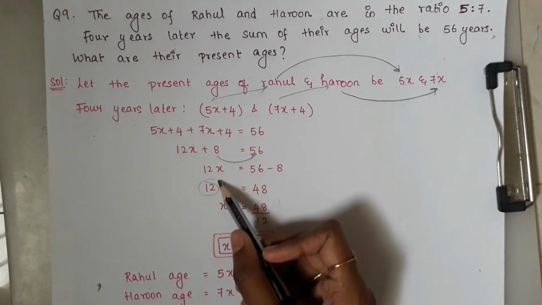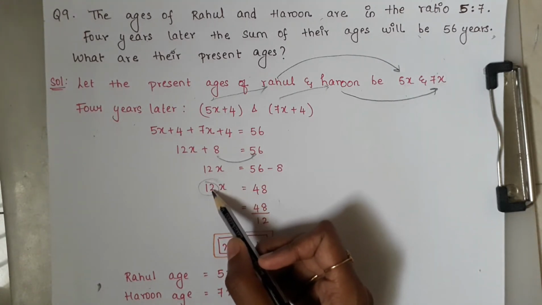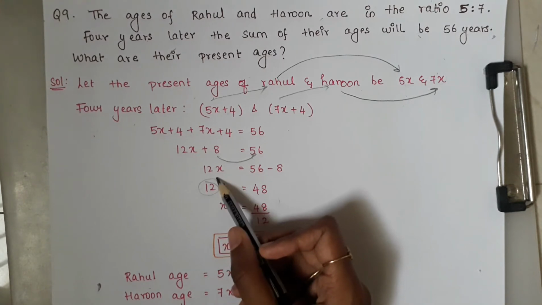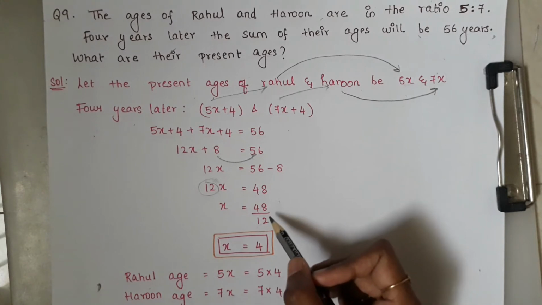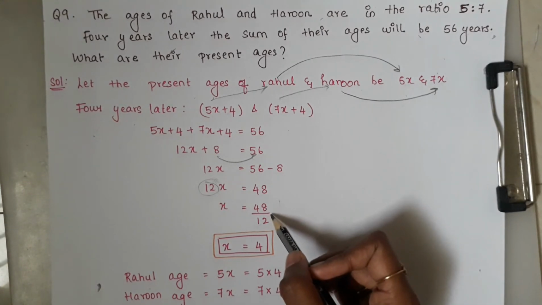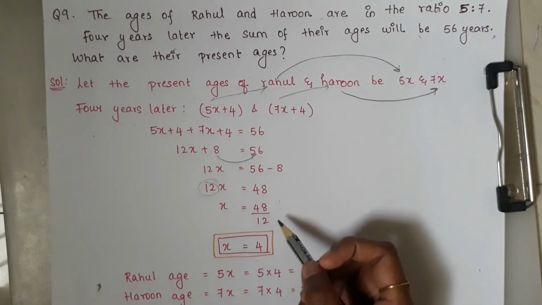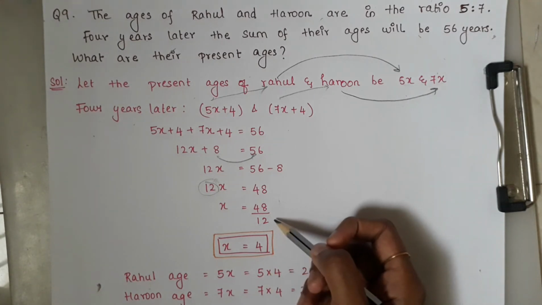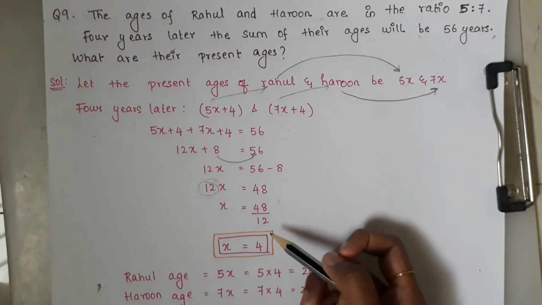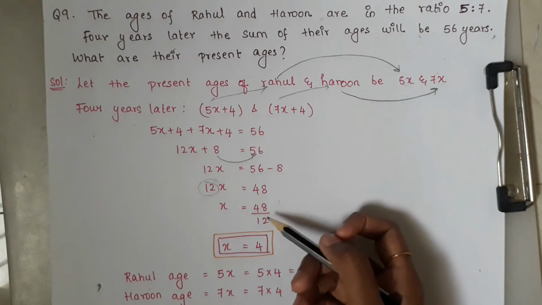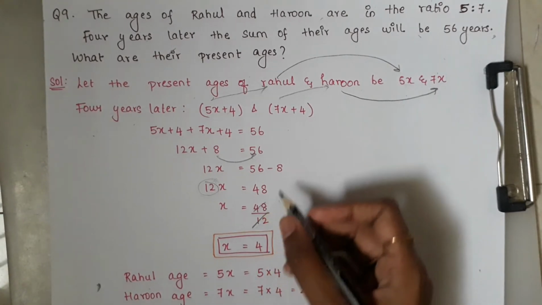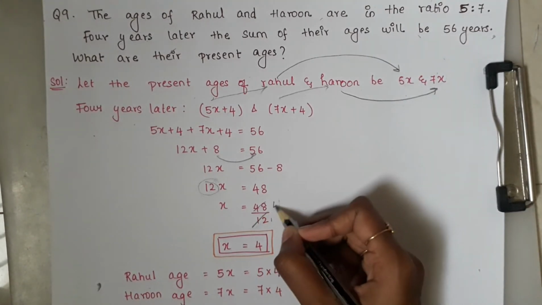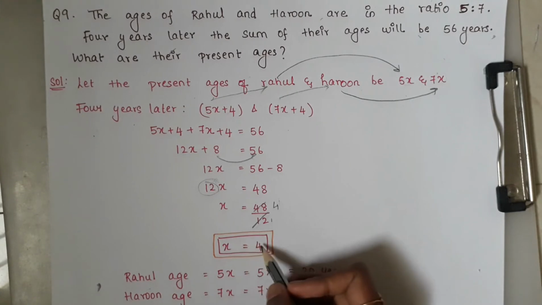In order to get the value of x, we have to remove this 12. Here the operation between the variable and the constant is multiplication. If it goes to RHS, it gets divided, 48 divided by 12, right? Either you can cancel it in the 2 table, 4 table, or any other table. Here I am directly cancelling in the 12 table. It's your convenience. So 12 ones are 12, 4s are 48. So x is equal to 4.